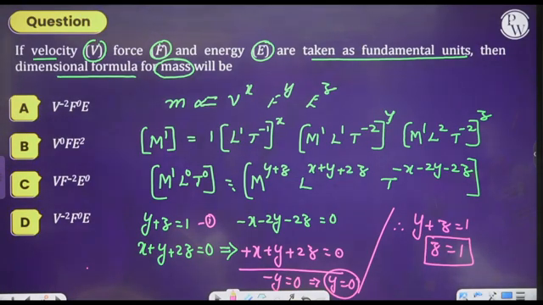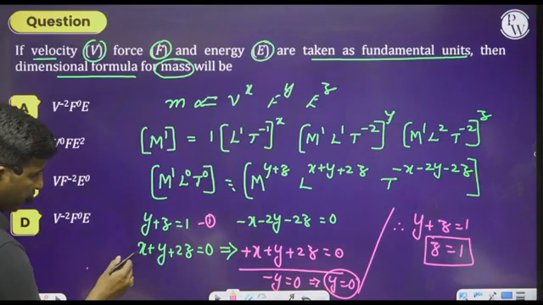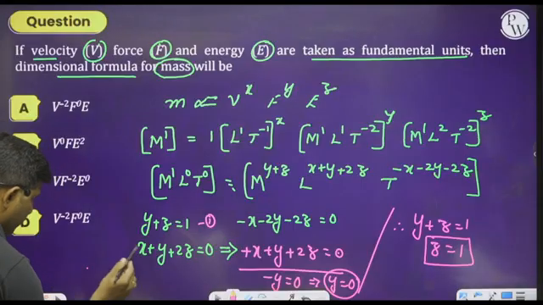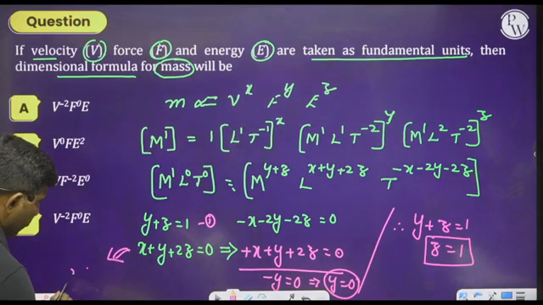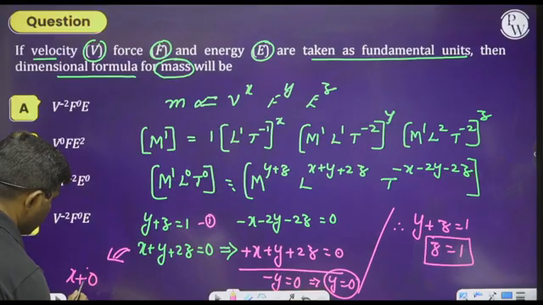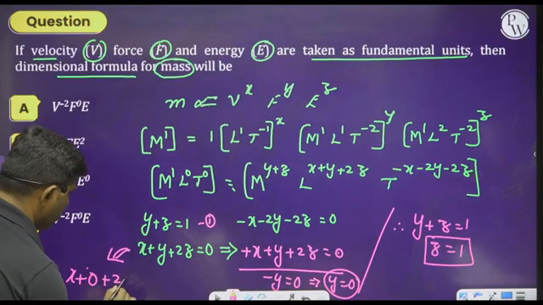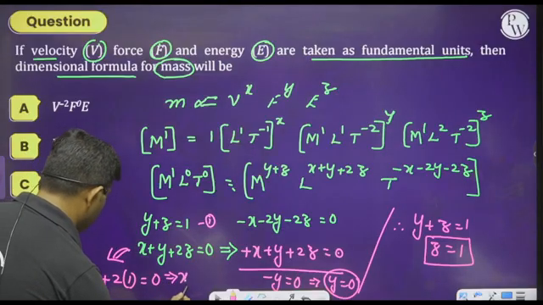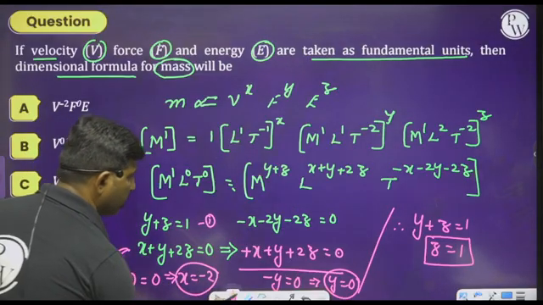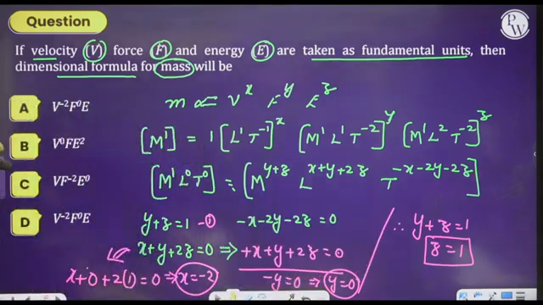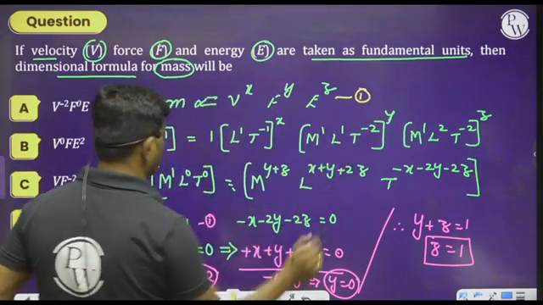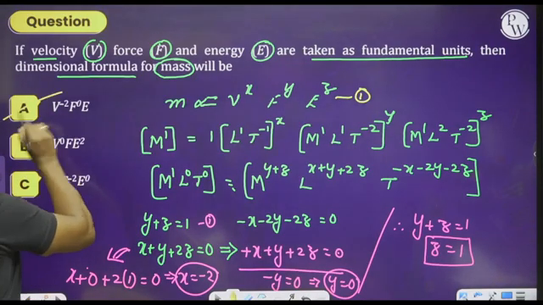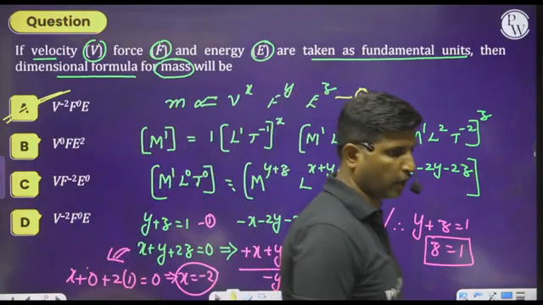So please think about this. What will be the answer you are getting? So substitute the value of y and z in equation 2. Let us say here x plus y is equal to 0 plus 2 into z, which is nothing but 1, is equal to 0. Therefore, we will get the x value equal to minus 2. So, therefore, we can get option A as the right answer. Option A is the right answer.